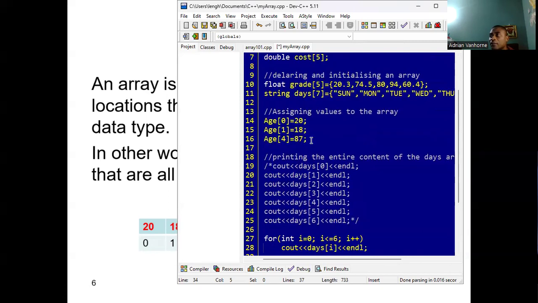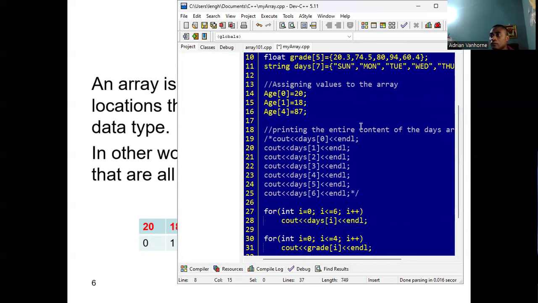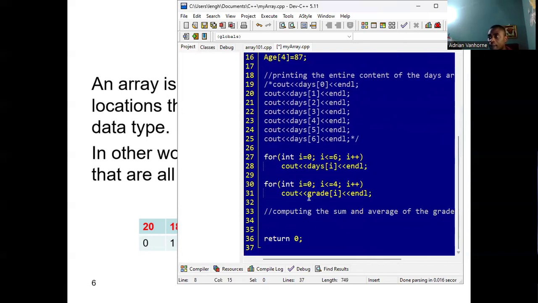All right, now if we're going to work out the sum, we need a variable to store the sum. Since the grades are of type float, we're going to declare a variable of type float called sum, initialize it to 0, and that will be used to keep track of the total. We also need one for average, so we'll call one avg. All right, so let's jump straight into it.